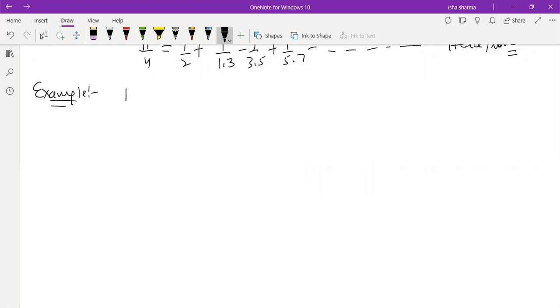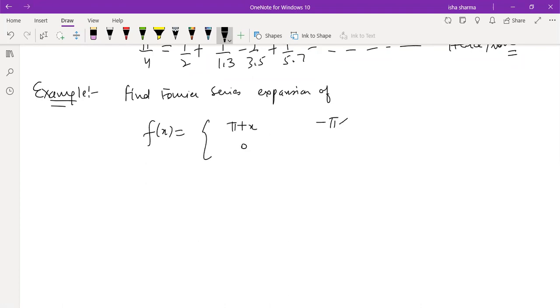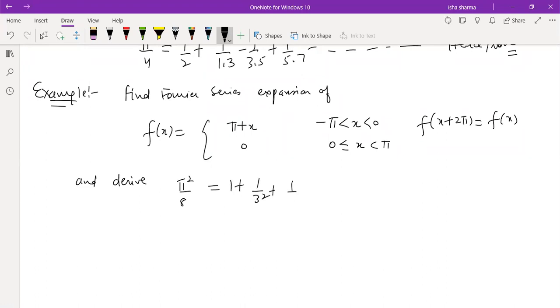So the question is, find Fourier series expansion of, so you are given a particular function pi plus x from minus pi to 0 and 0 from 0 to pi, and you are given that the function is periodic. So we know all those conditions. Derive pi square by 8 is 1 plus 1 by 3 square plus 1 by 5 square and so on, this is what you want to now prove.